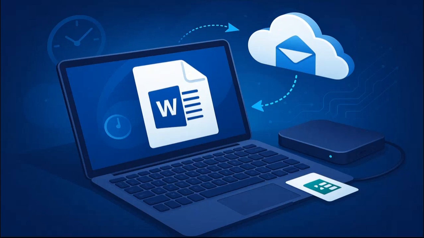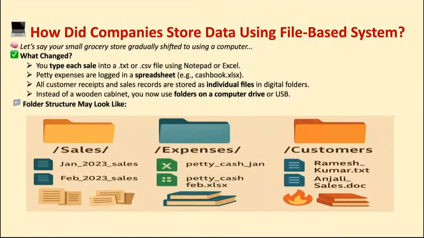But still there are a lot of problems. We will see them one by one. Okay, suppose let's say you have a small grocery shop and grocery store, and it has gradually shifted from using the paper based approach to the file based approach, which is a computer based approach.